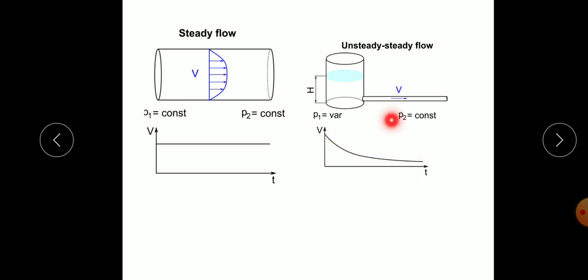If you consider the velocity at this point, it will go on decreasing because of the change in the head. This is an example of unsteady flow, and this other one is an example of steady flow, where velocity is not changing with respect to time.